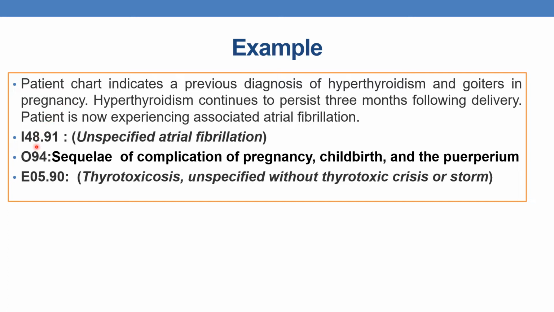So the first code is the condition, I48.91, unspecified atrial fibrillation, followed by O94, sequelae of complication of pregnancy, childbirth and puerperium, and then E05.90, thyrotoxicosis, unspecified, without thyrotoxic crisis or storm. This is to indicate the hyperthyroidism. So here, first the condition is coded, followed by the sequela code, that is the O94 code.